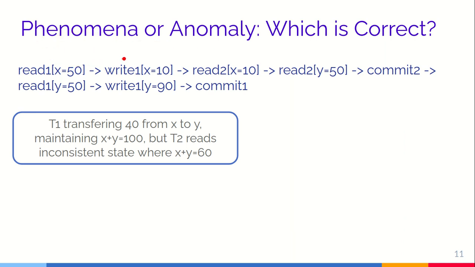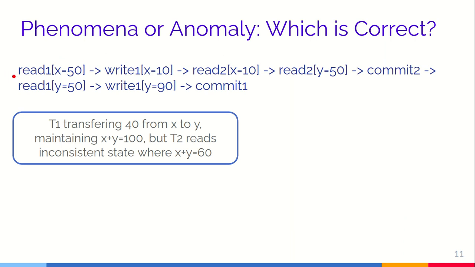So basically, phenomena guards against a larger set of executions of statements than anomaly. So let's consider this history.